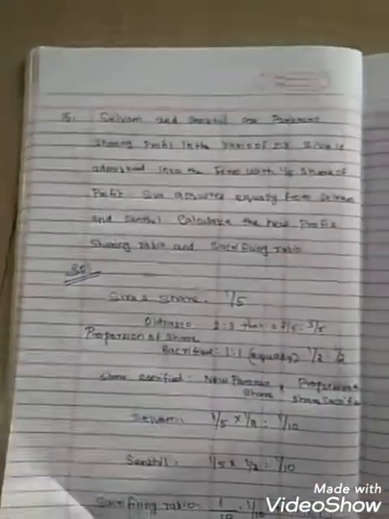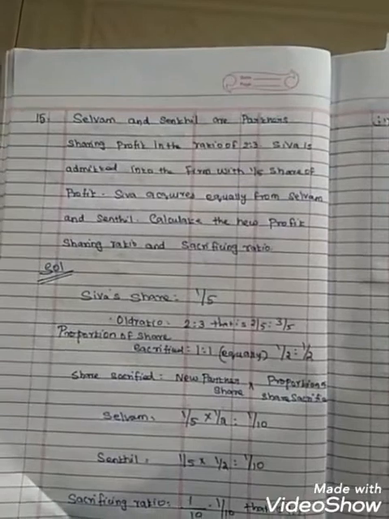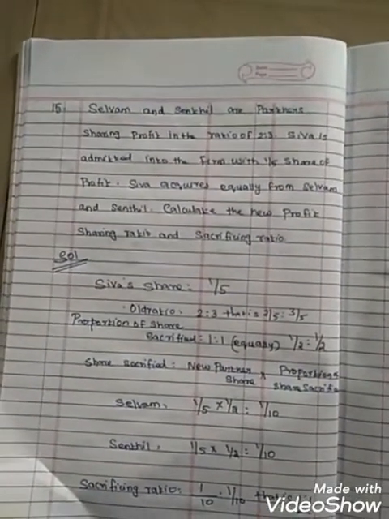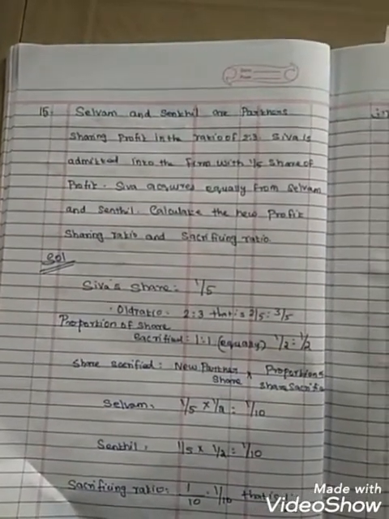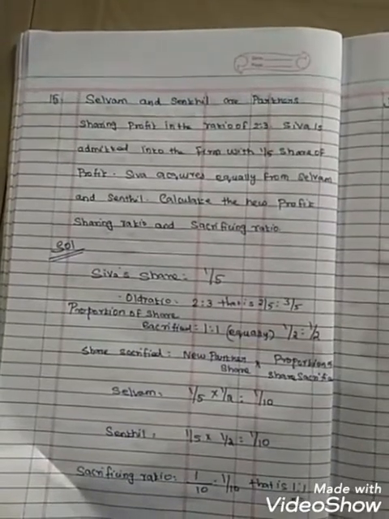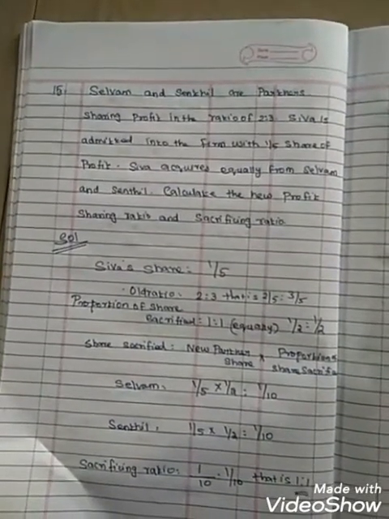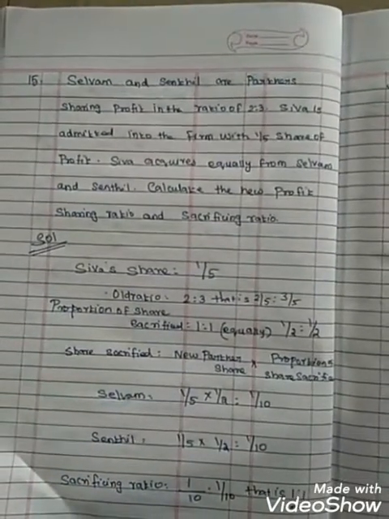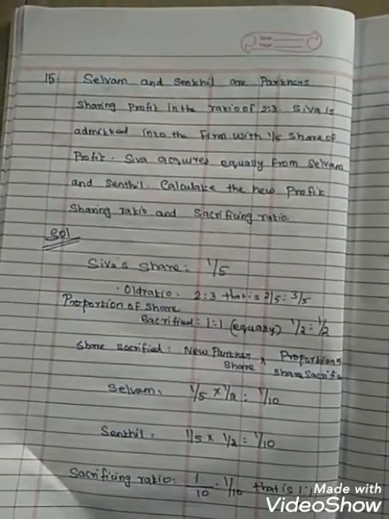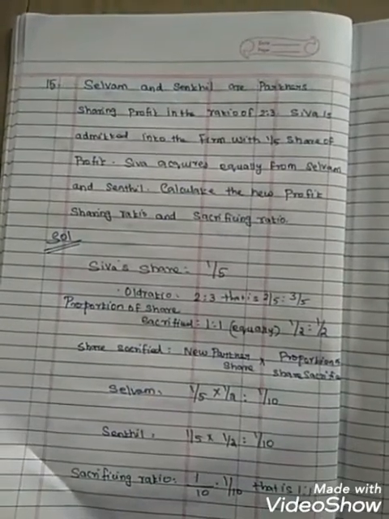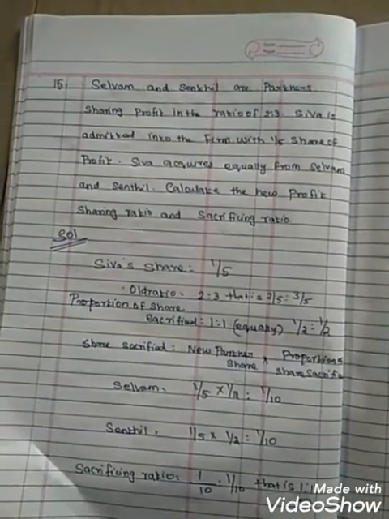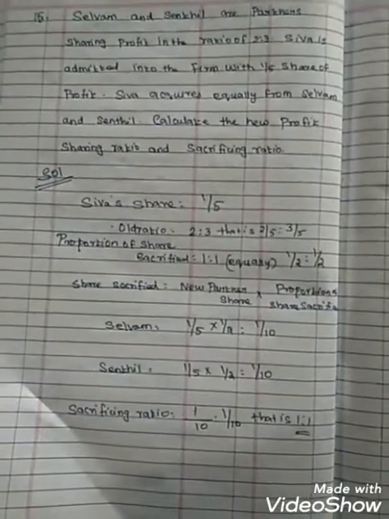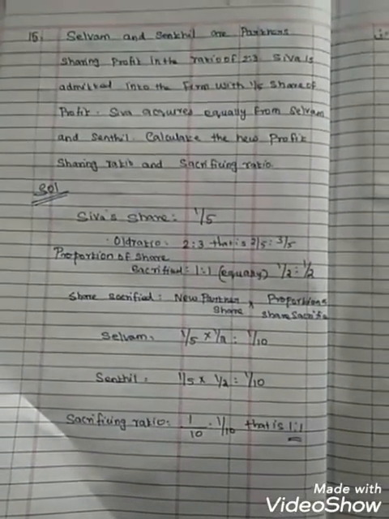Sum number 15. Selvam and Senthil are partners, sharing profit in the ratio of 2 is to 3. Siva is admitted into the firm with 1 by 5 share of profit. Siva acquires equally from Selvam and Senthil. Calculate the new profit sharing ratio and sacrificing ratio. Siva's share is 1 by 5.